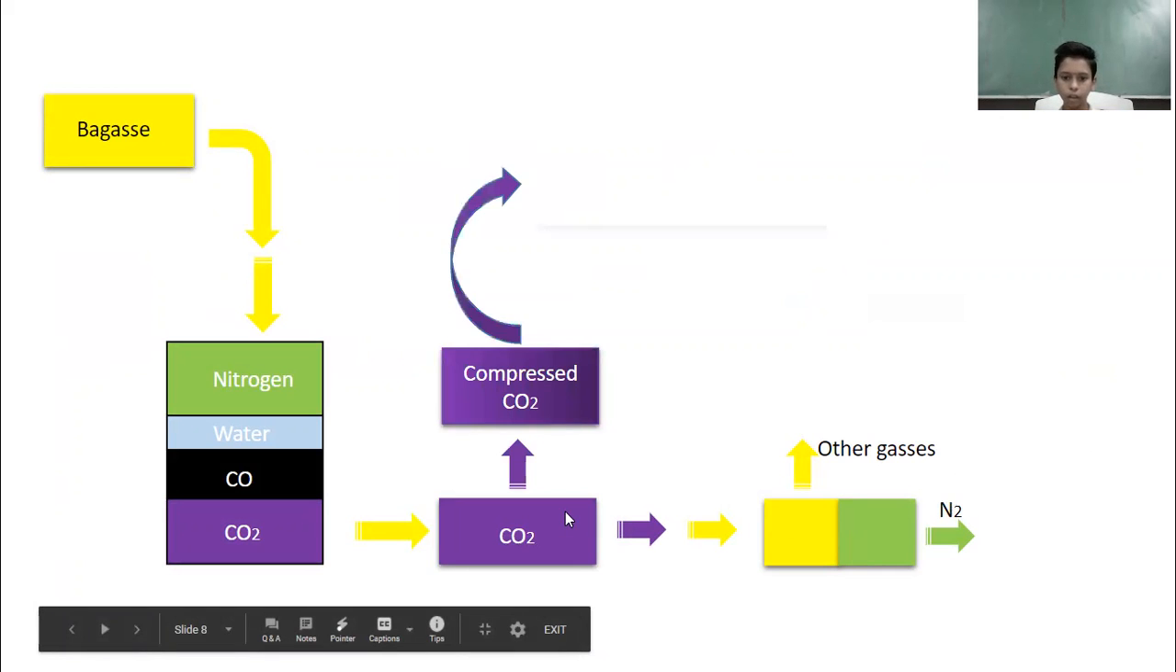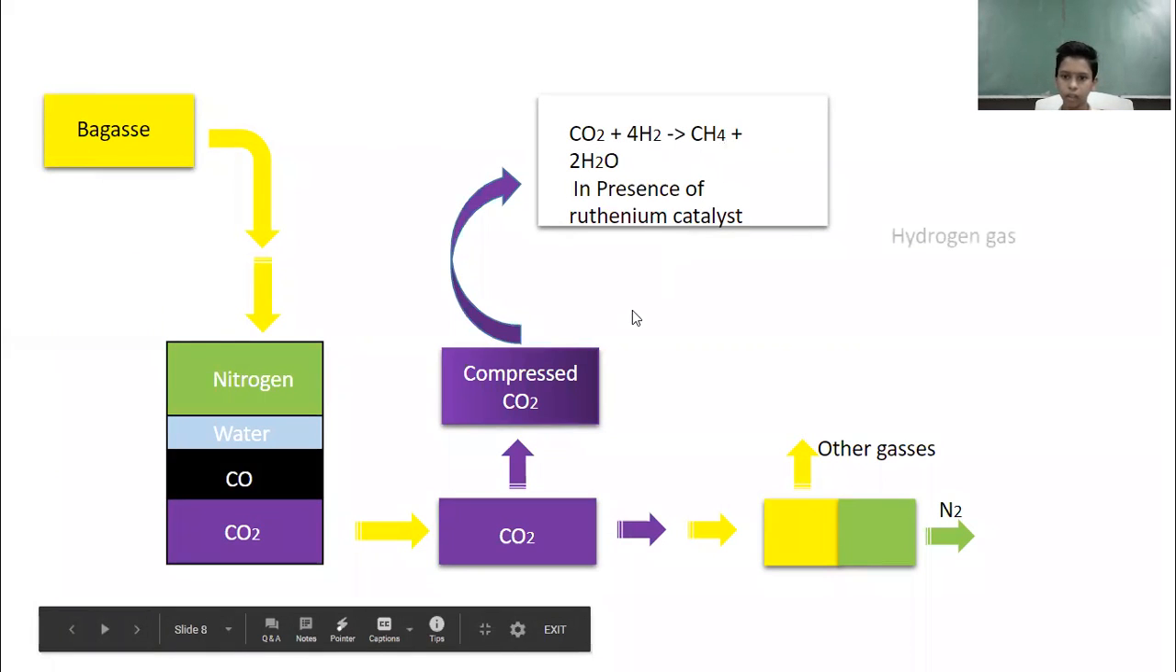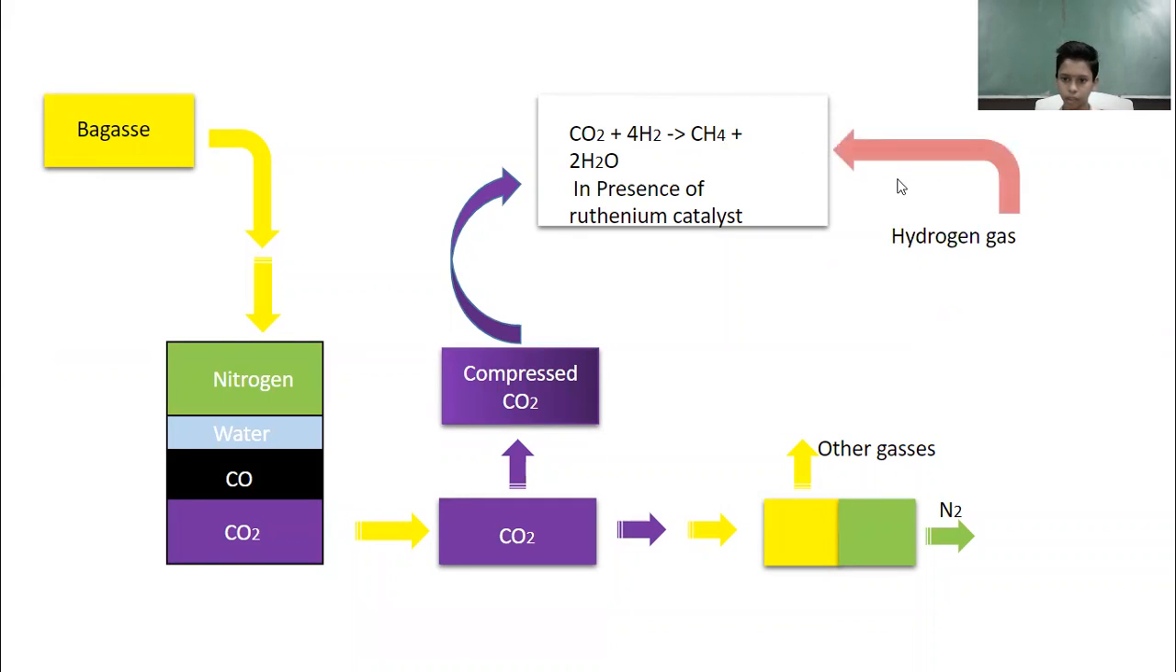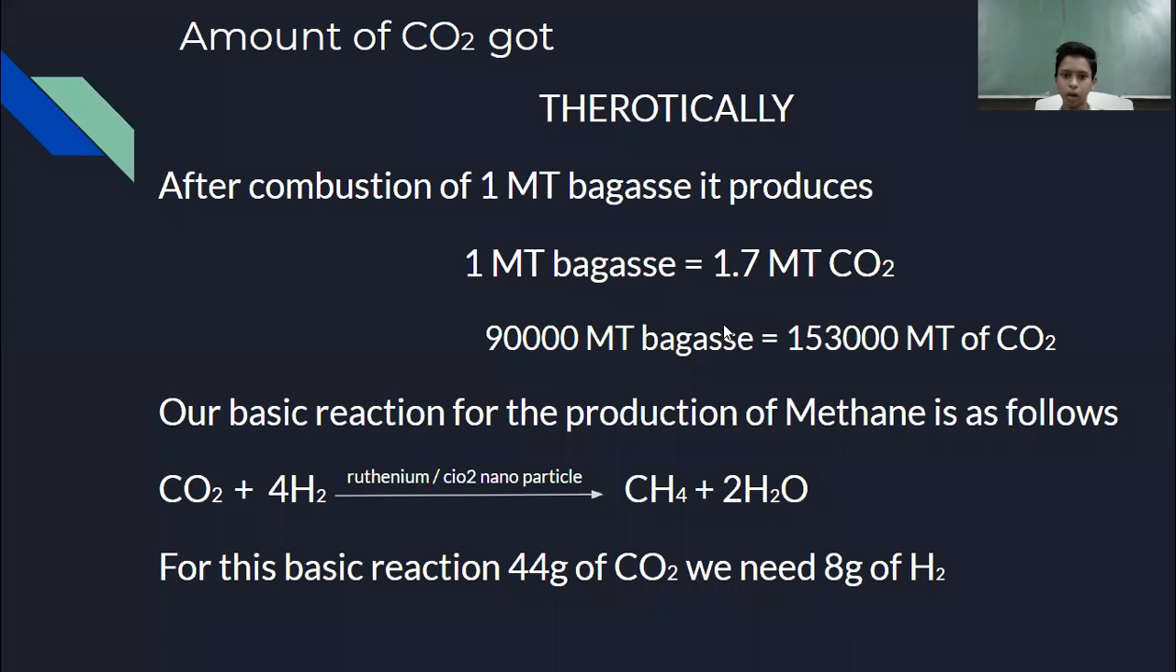Then we are compressing the CO2, then passing it to the reaction chamber where the reaction is done, and hydrogen gas we are supplying externally, and then we are getting methane as an output.